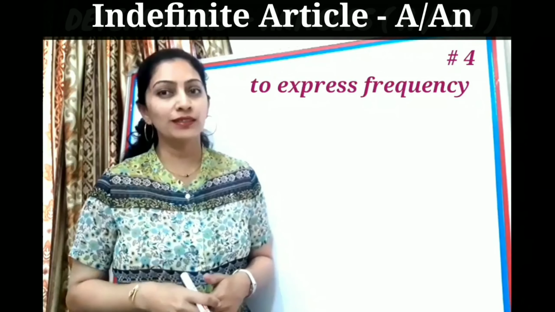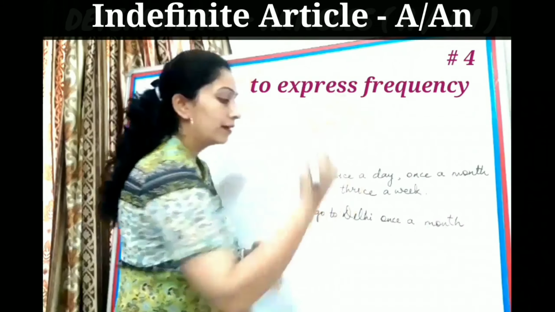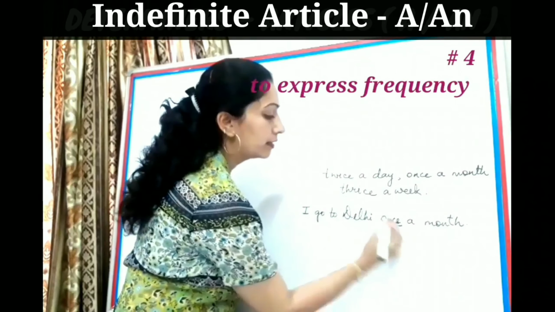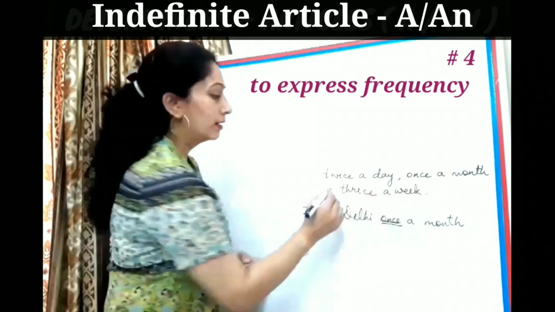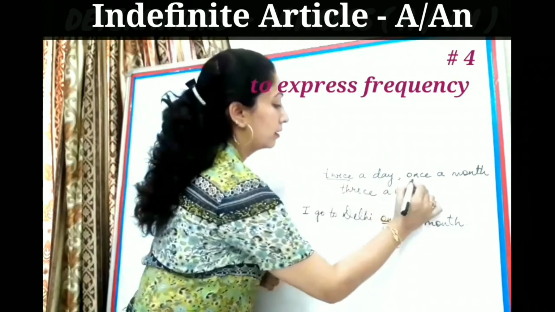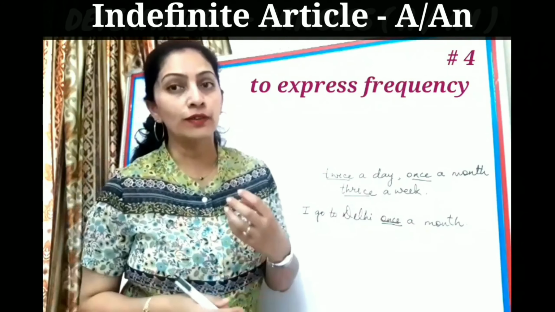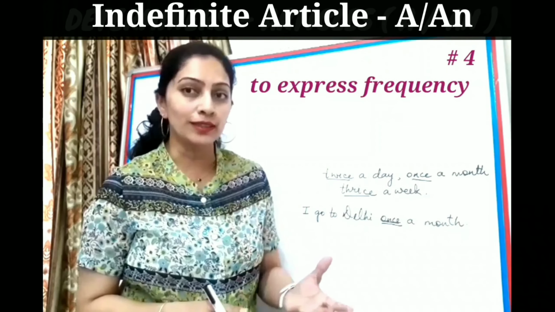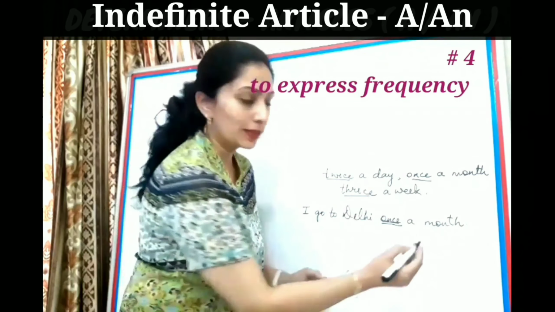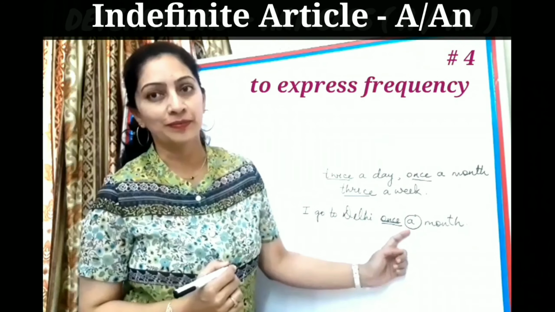I can also use this when I'm talking about expressing frequencies. The word once is a word of frequency. Likewise, if you look here, words like twice, once, thrice, such words are words of frequency. So if you have such expressions of frequency in a sentence, then also you have to use an indefinite article here.